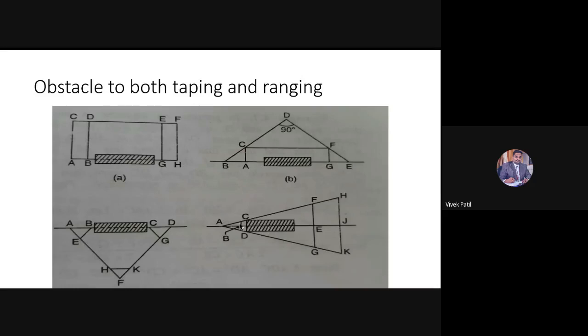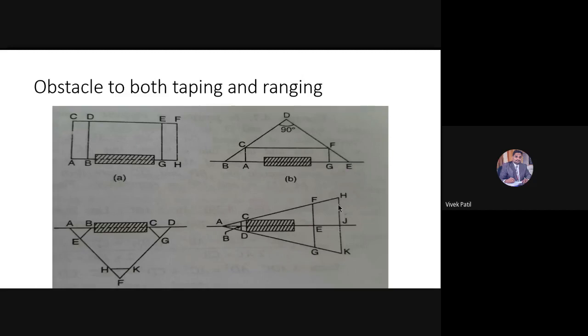If I measure the distance CB, then I will join the line AG, and on the line FG, I will mark a point E such that FE is equal to N into CB. N into CB. We are not talking about N dash here. Once I have marked this point E, I will go to the point H and mark the point J on the line HK.